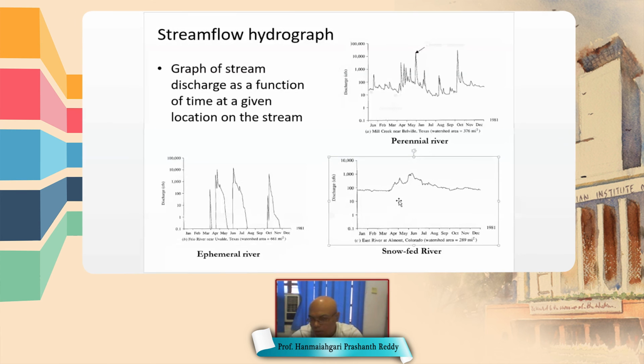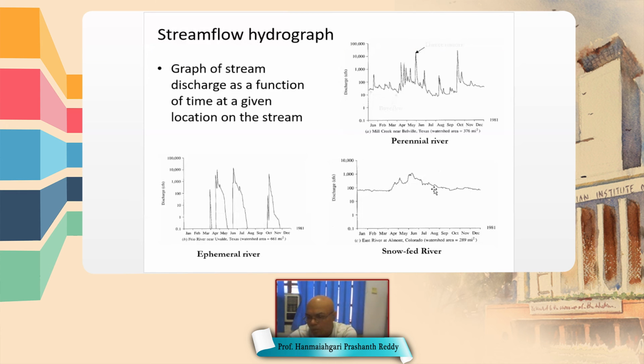And the next, see this rightmost, left corner. This is an intermittent stream. So even intermittent stream, okay, this is not an intermittent stream because the flow is taking place throughout the year.